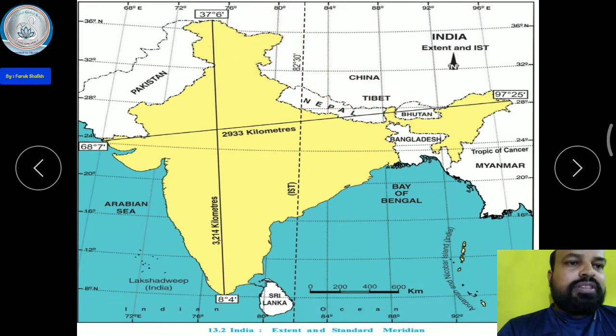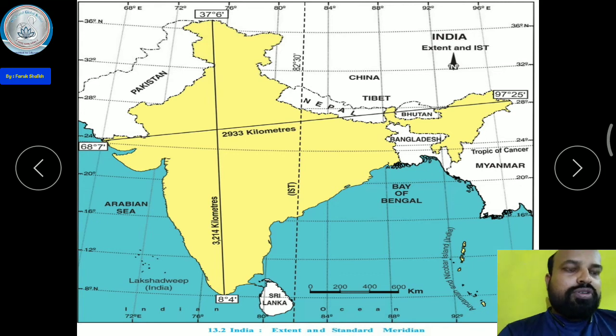Okay, in the east, Bay of Bengal. Here it is in the west, Arabian Sea, and here it is in the south, all of you know, Indian Ocean. And India also has its islands, like here are the Andaman and the Nicobar Islands, here Lakshadweep Island. And here is also the Daman and Diu and Dadra and Nagar Haveli. So I hope that all of you understood about this.